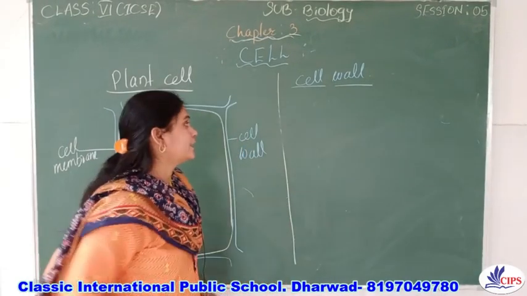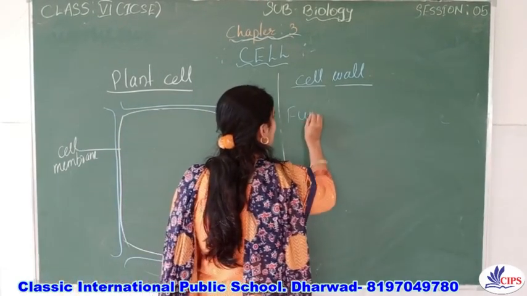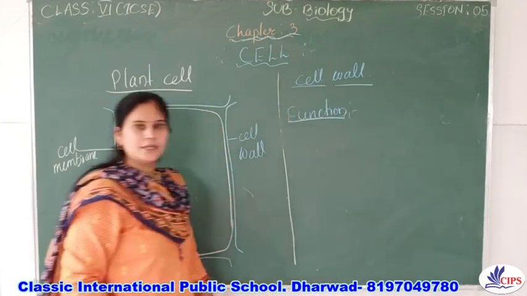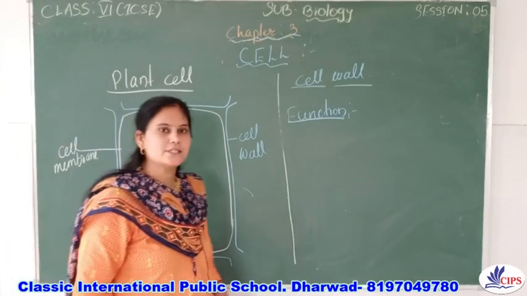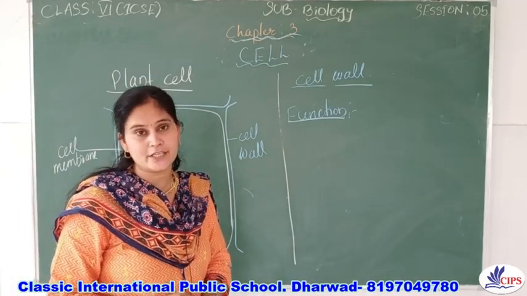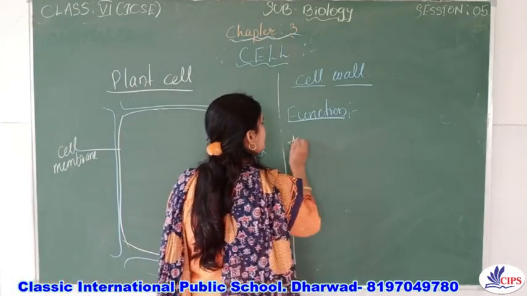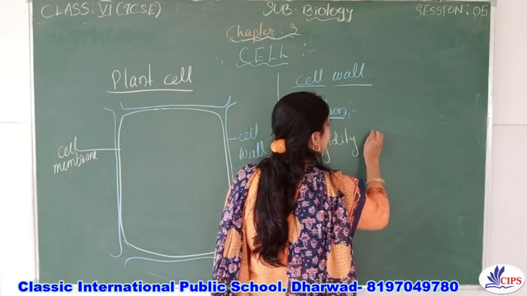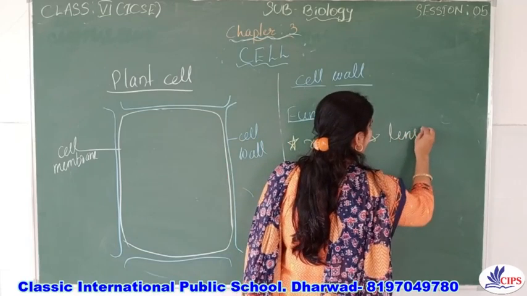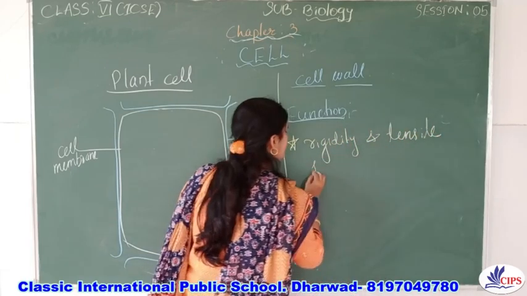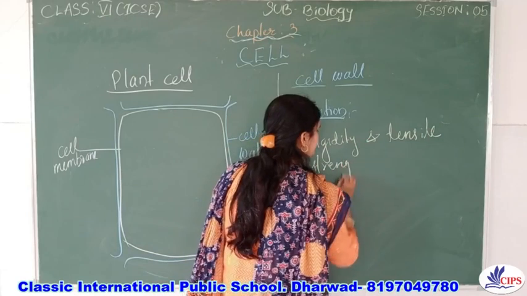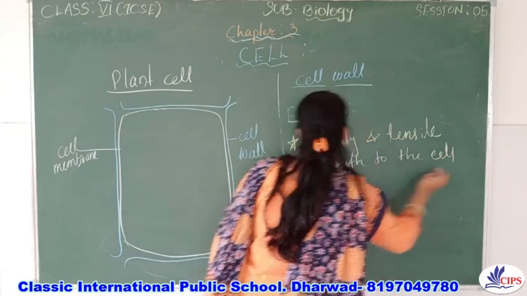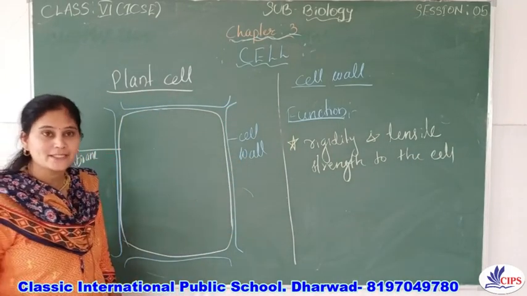So now let's study the functions of the cell wall. Since it is made up of cellulose and non-living cells, it gives rigidity and tensile strength to the cell, and it is the outermost layer of the plant cell.